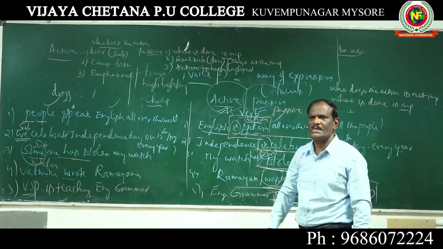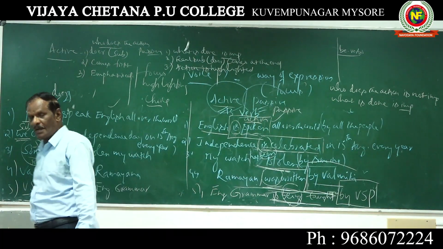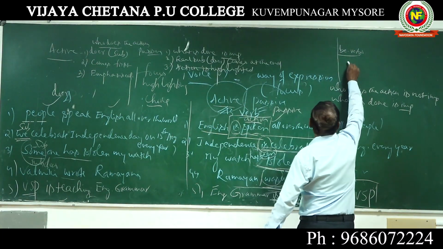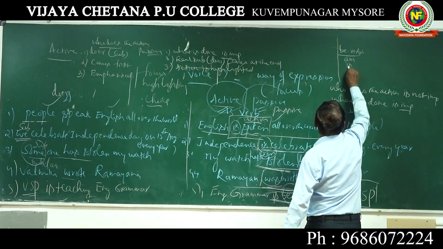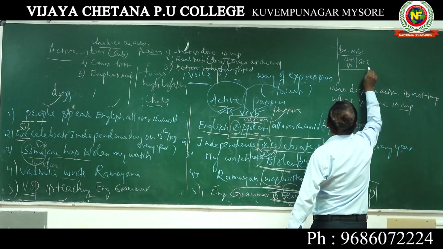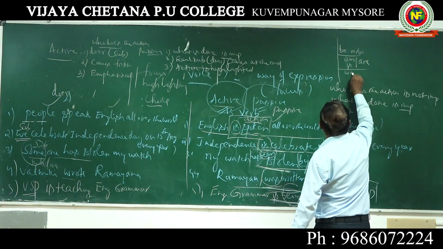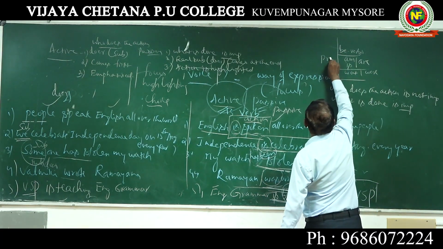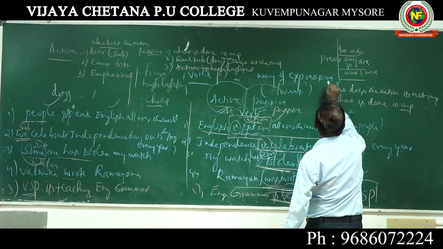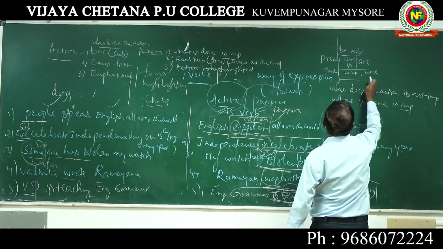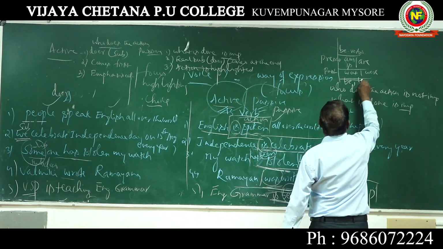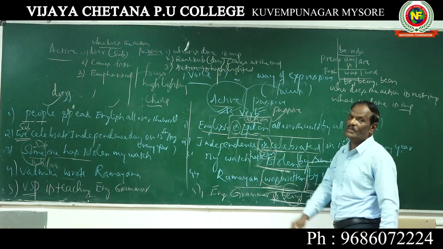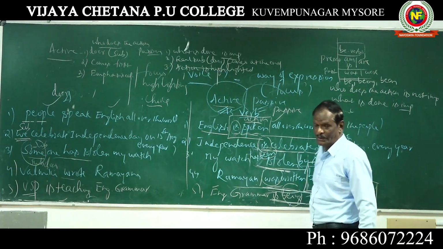You know be expressions from first PU classes. In the very beginning itself, we discussed be verbs, helping verbs. What are they? Am, is, are show present tense. Then was and were show past tense. These three indicate present tense, and these two indicate past tense. In addition to this, we have be, being, and been. They are also be verbs. So remember this. This is very important.